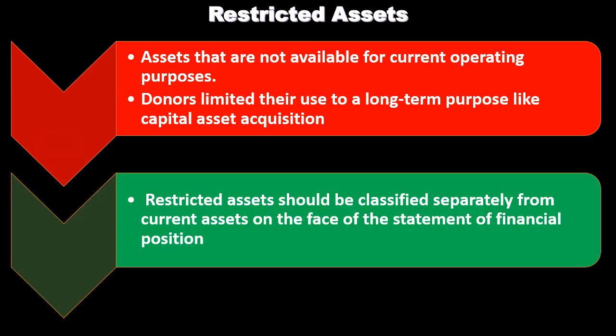Restricted assets should be classified separately from current assets on the face of the statement of financial position. So when we're considering the statement of financial position, similar to the balance sheet, we're looking at the assets section. We have the current assets. We're going to have the restricted assets that will have a separate categorization to show the restriction of those assets.